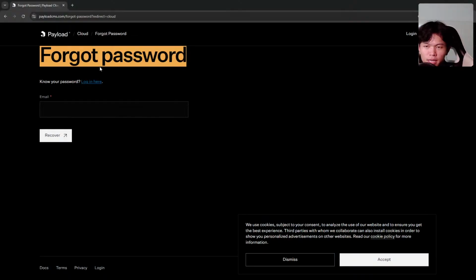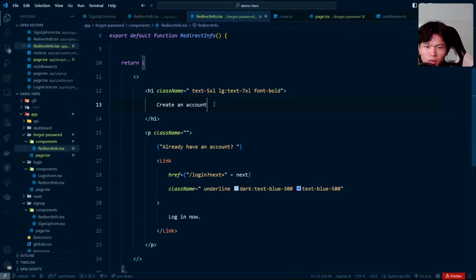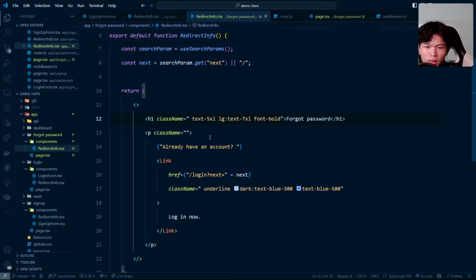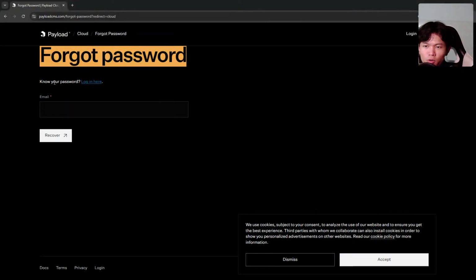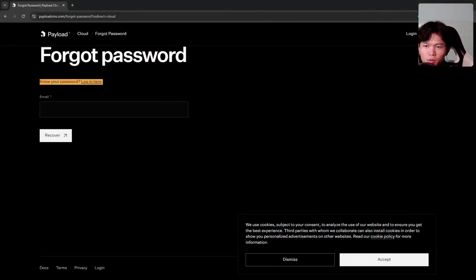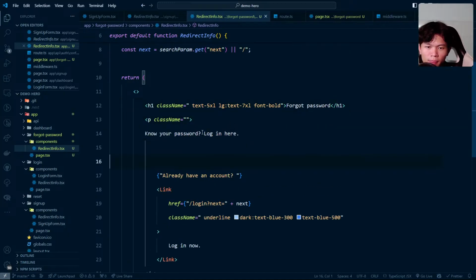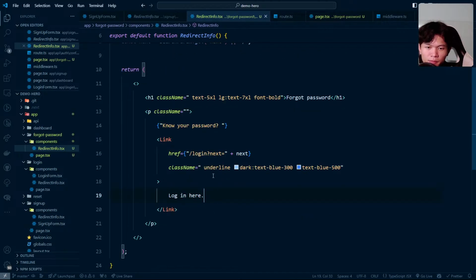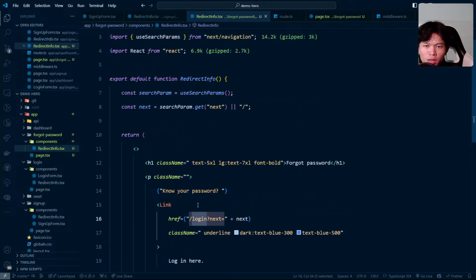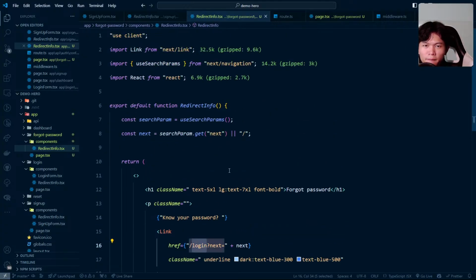Wait, did I just paste the whole thing? Then let's do forgot your password, this one. Then login here, then I just click on login and this one.